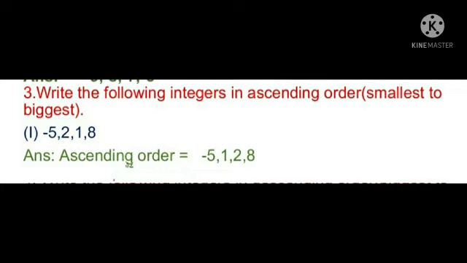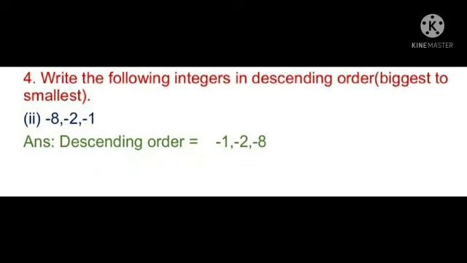So the ascending order is, negative numbers are smaller numbers, right? -5, next one is 1, next number 2, next one is 8, smallest to biggest. -5, 1, 2, 8. Remaining problems are homework to you. Now going to the next one.